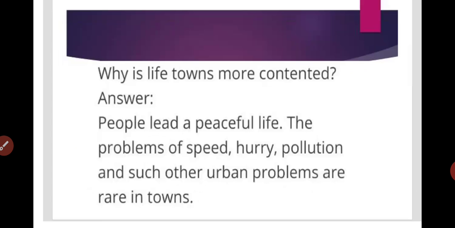Why is life in towns more contented? People in towns lead a peaceful life. The problems of speed, hurry, pollution and such other urban problems are rare in towns. Their population is lesser than the urban areas. There is no speed, hurry or pollution as compared to urban areas, so they lead a peaceful life.